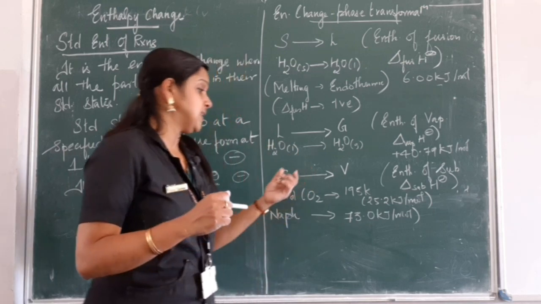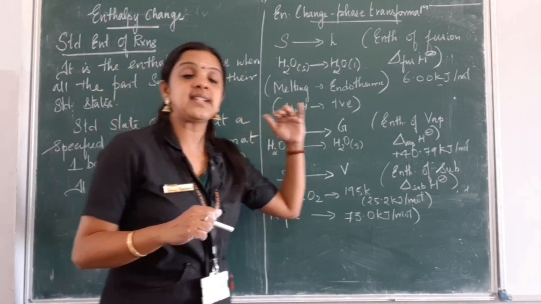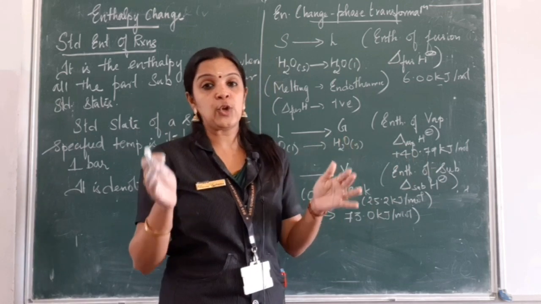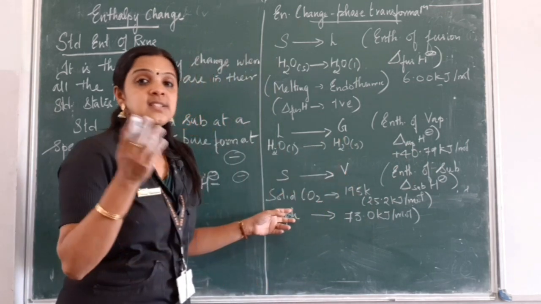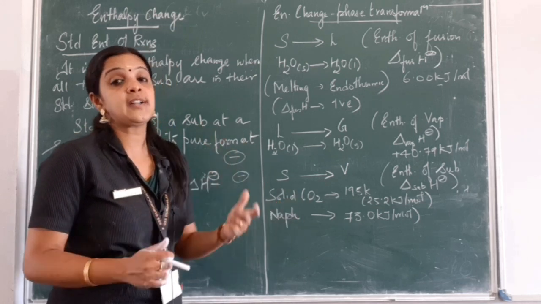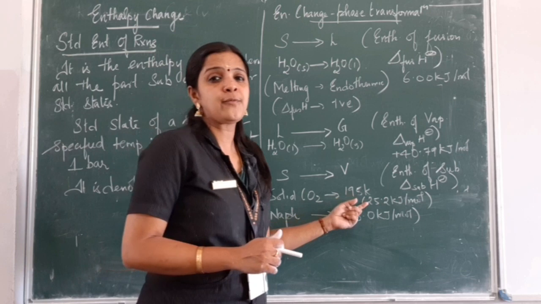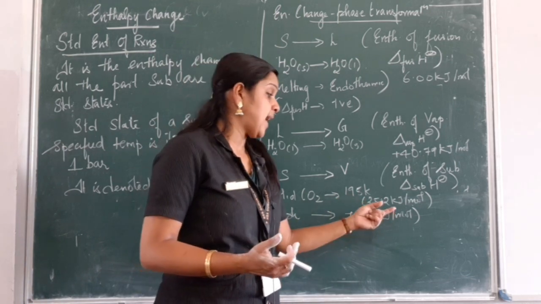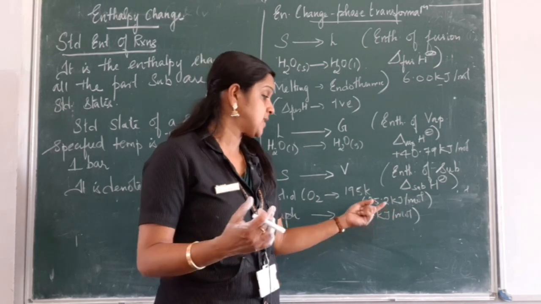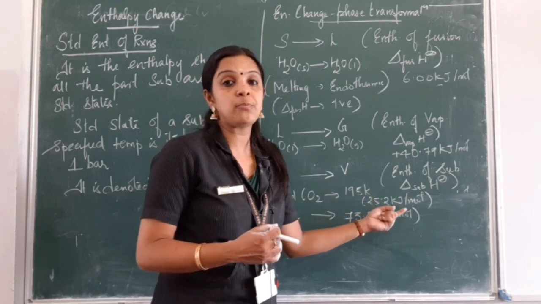The last one is enthalpy of sublimation. Here the solid is going to get directly converted into vapor phase. There is no intermediate liquid phase formed. Let us consider two examples. Solid carbon dioxide gets converted into the vapor form at 195 Kelvin very fast, and the energy, that is the enthalpy change of sublimation, is 25.2 kilojoule per mole.